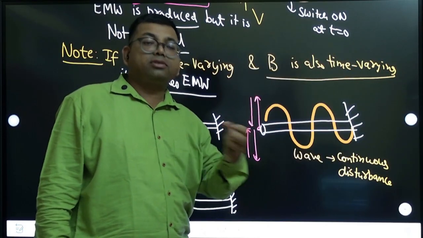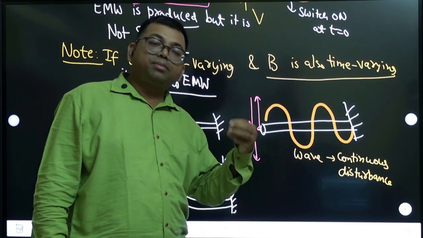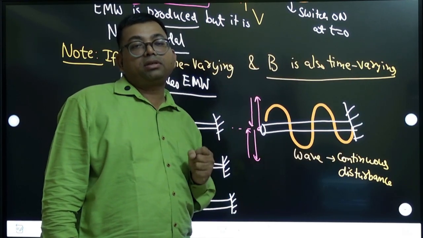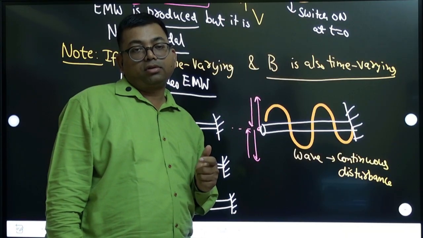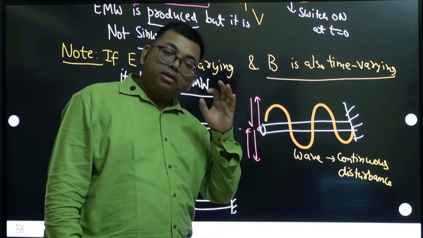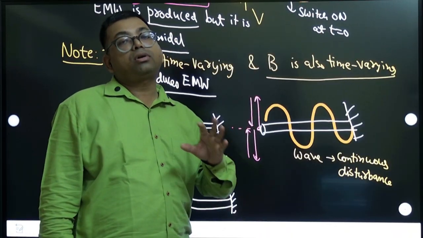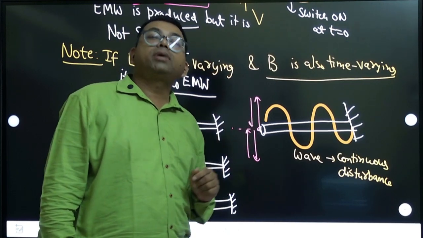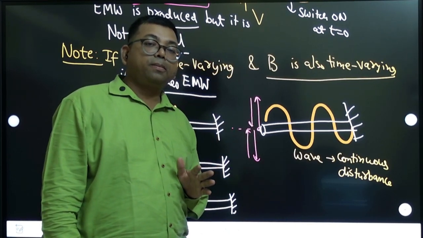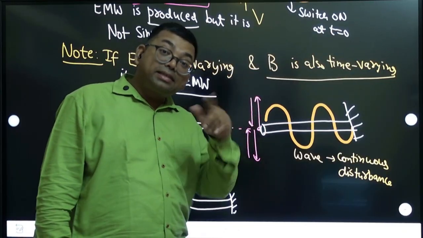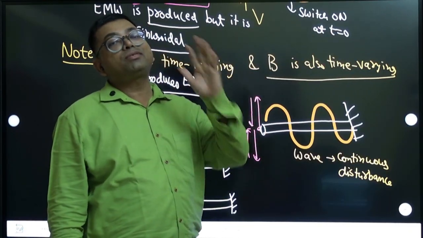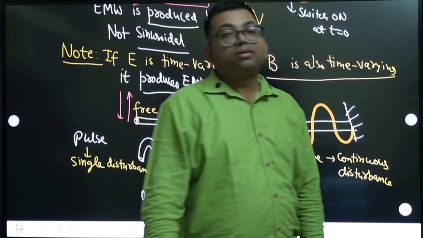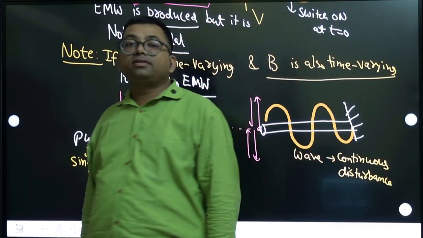That is like a pulse, you can say. But after some time it stops, right? Because you are not continuously vibrating the electric field and magnetic field. So the electromagnetic wave is produced, but it is not continuous, it is transient. Transient electromagnetic wave is produced. But if you take an LC oscillation circuit, there a continuous wave is produced. That's why we say electromagnetic wave is produced. Are you getting this idea? Yes.